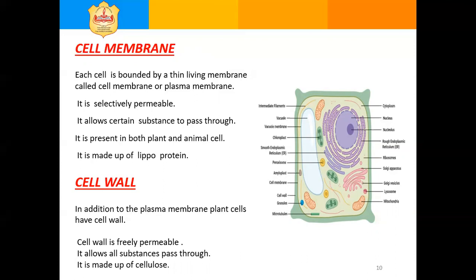Next is the cell wall. Cell wall is present in a plant cell. In addition to the plasma membrane or cell membrane, plant cells have a cell wall. The cell wall is freely permeable. It allows all substances to pass through it, and it is made up of cellulose.